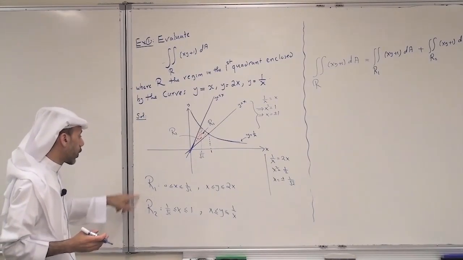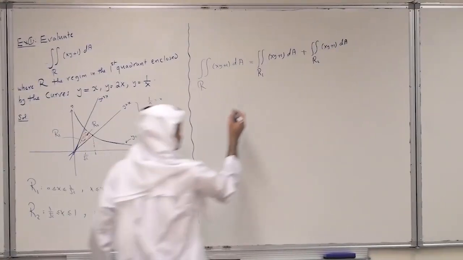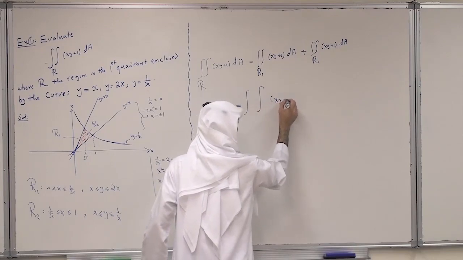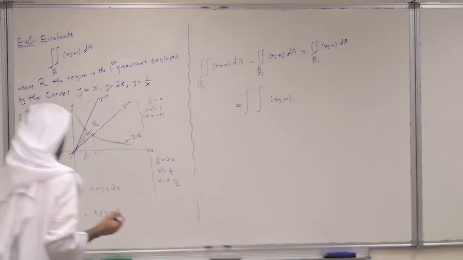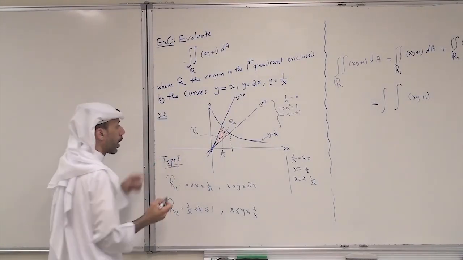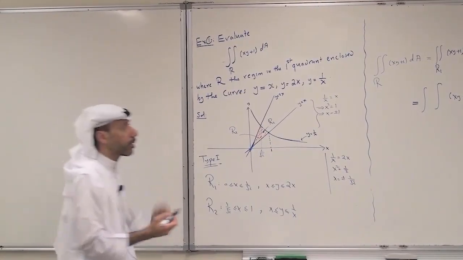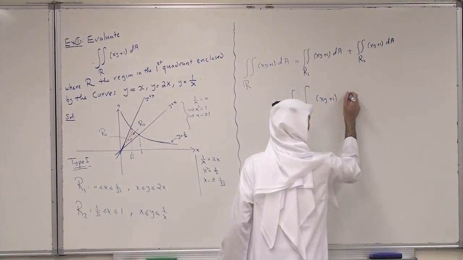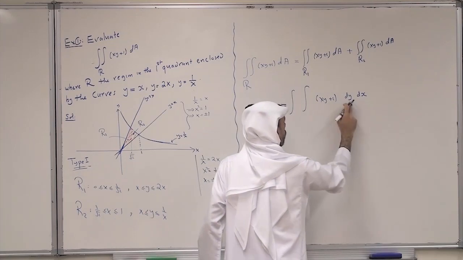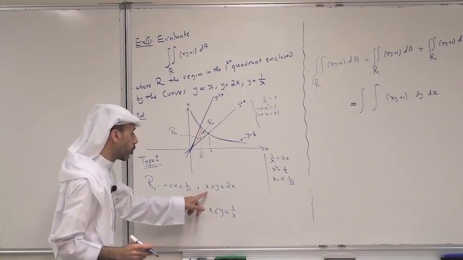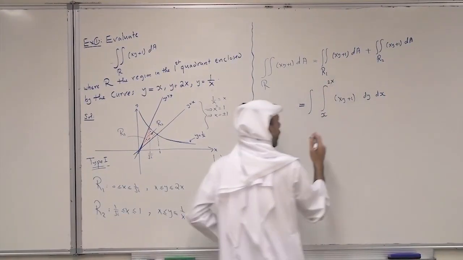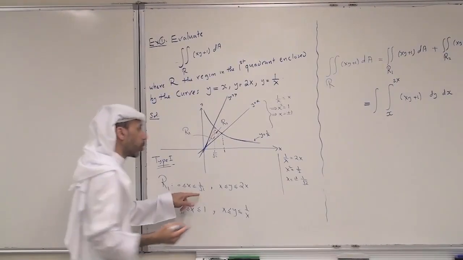Now, based on the description of R1 and R2, we can set up the limits of integration. Both of them are type 1. Then we have to integrate first with respect to y and then with respect to x. So the inner integral is with respect to y, with limits x to 2x, and then the outer with respect to x, from 0 to 1 over root 2.